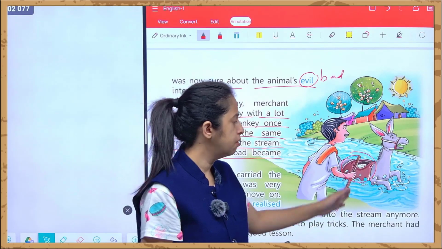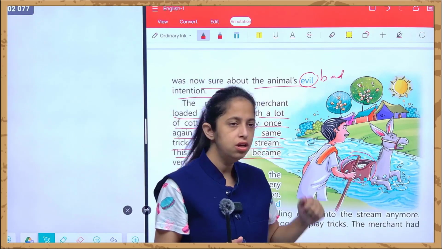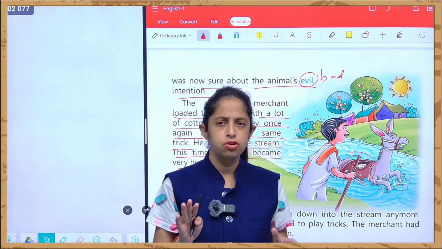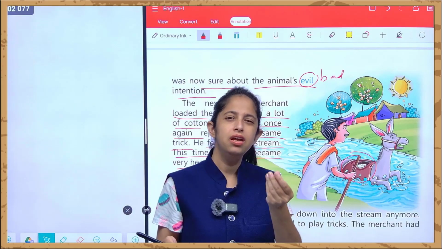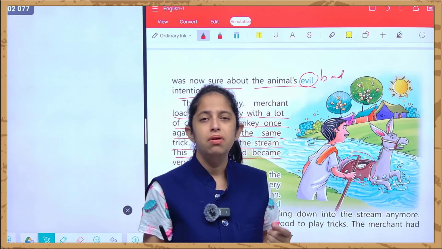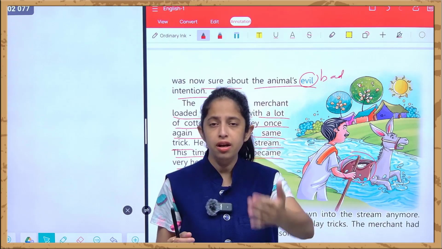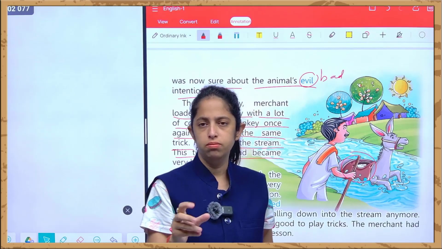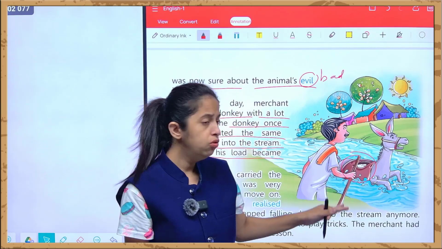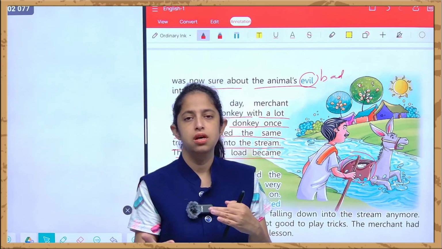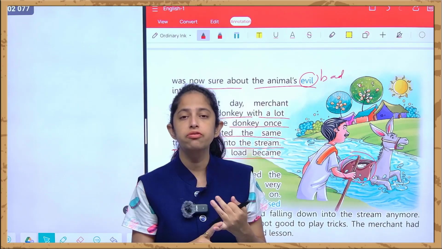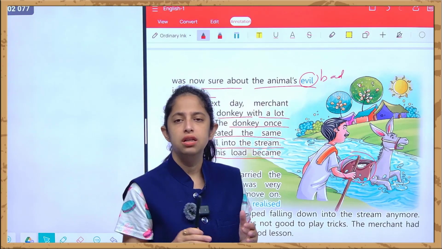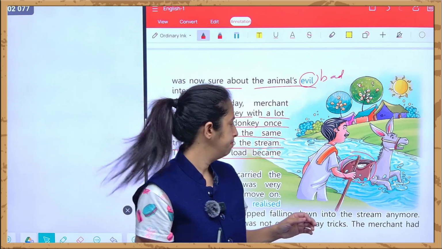You can say, if the cotton is like 5-6 kgs or more than that, suppose it's of light weight because it's a very thin fabric, but as soon as the cotton fell into that stream, that fabric absorbed the water from the stream, right? And now this weight becomes twice. If the cotton is suppose 6 kgs, then it becomes around 15 kgs. Why? Because the fabric absorbs the water.